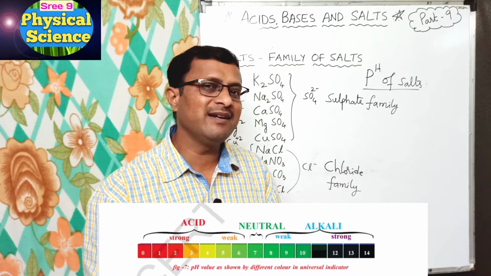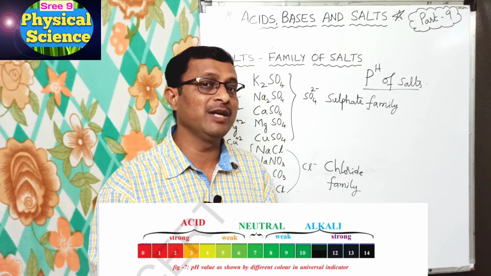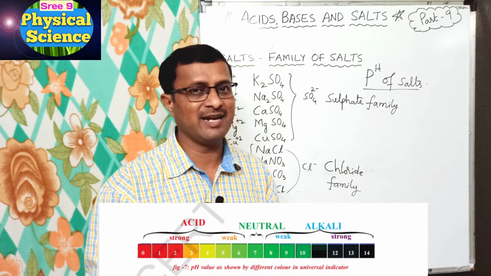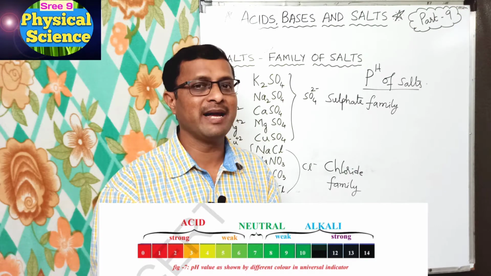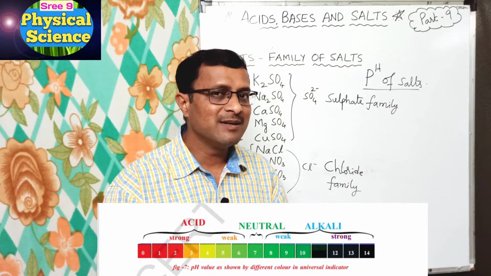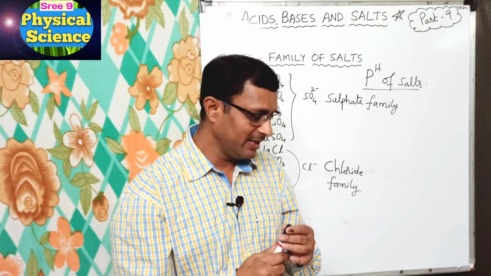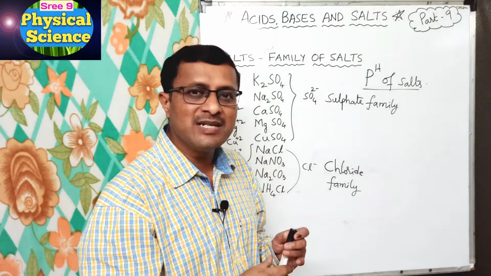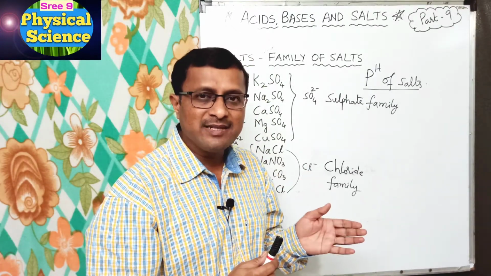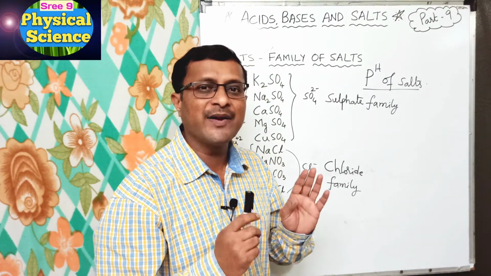How can we decide without knowing the pH? We can decide without knowing the pH by knowing from which acid and base they are obtained. Okay, here salts which are from strong acid and strong base are neutral.